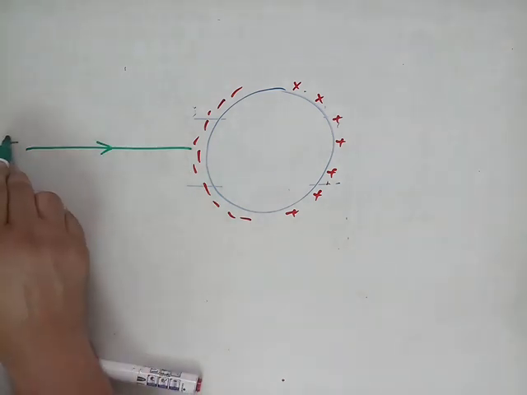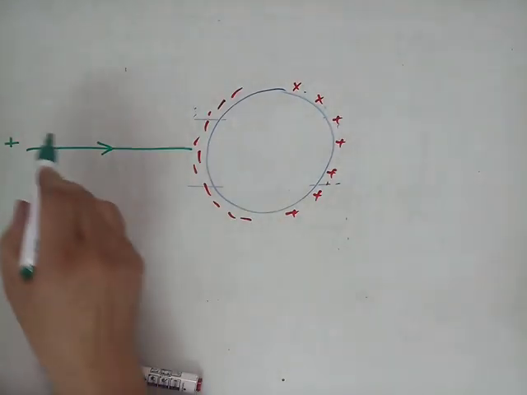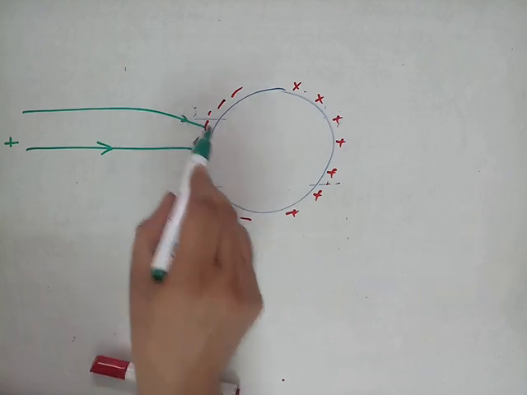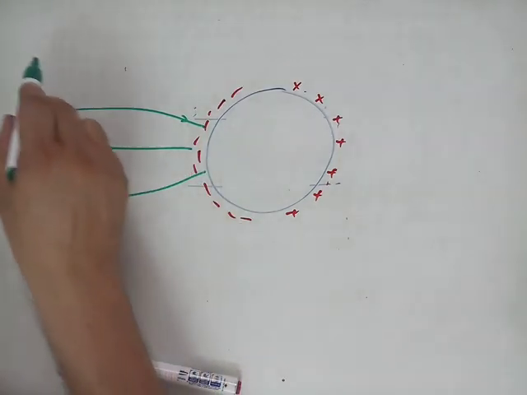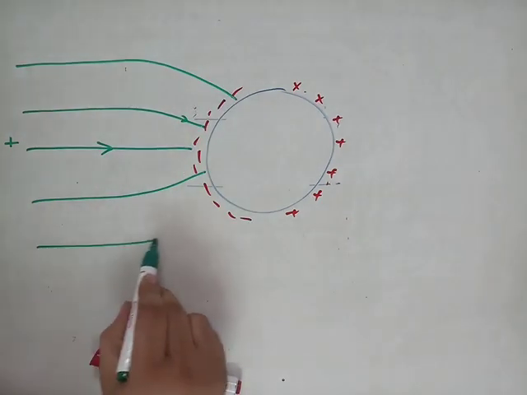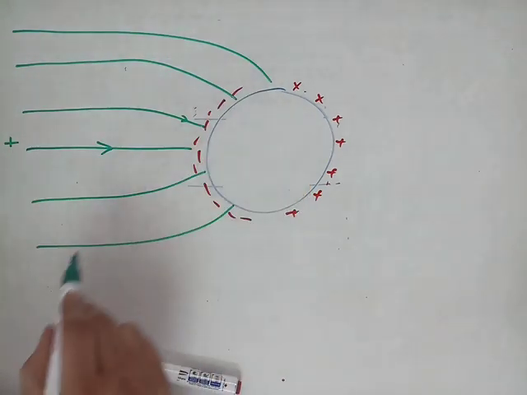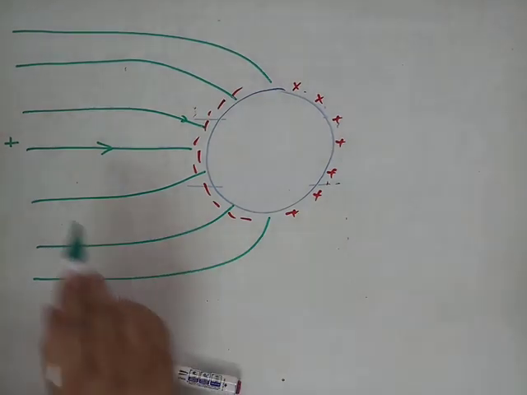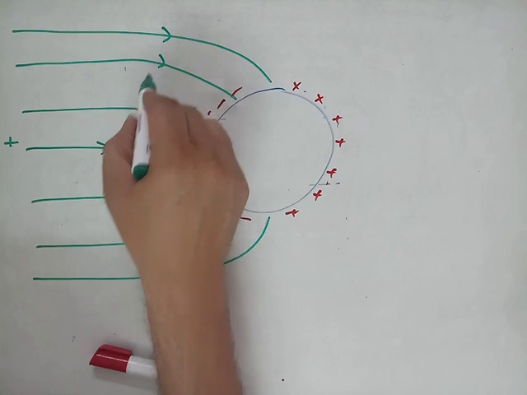This is some positive end. Earlier the electric field lines are straight. Now this electric field moves like this, but it approaches like this. In this way, you will find the electric field approaches like this. This is the positive end, now this becomes a negative end, and you have to show it like this.